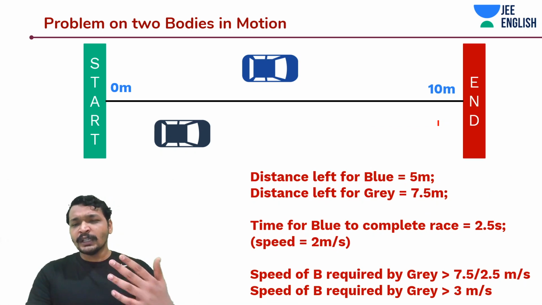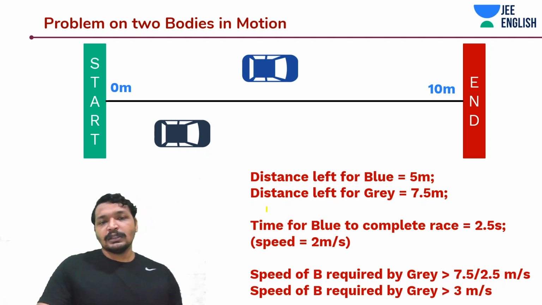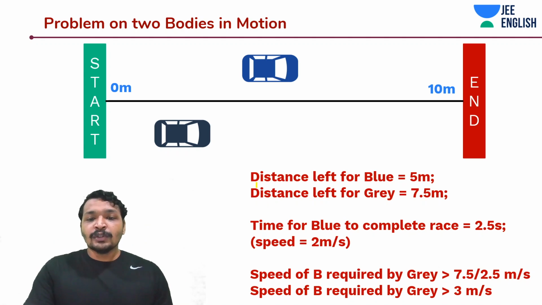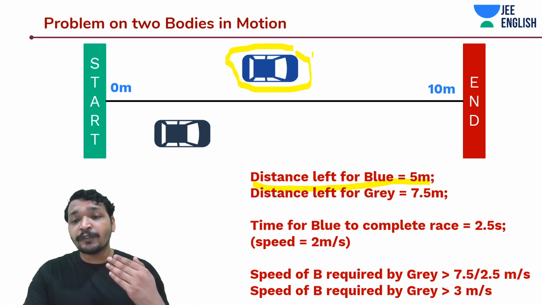Okay. So let's again have a look at it step by step, and we'll understand how to solve this problem. So the distance left for the blue car is 5 meters.